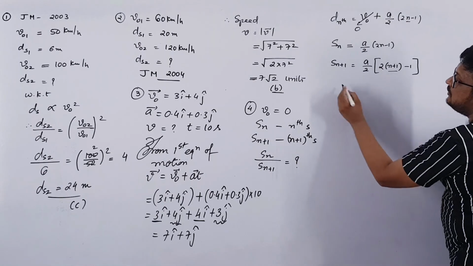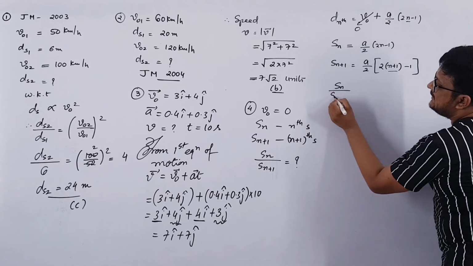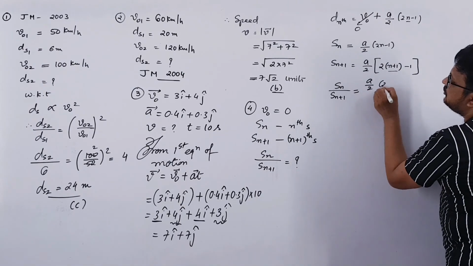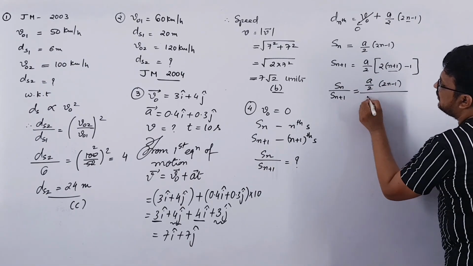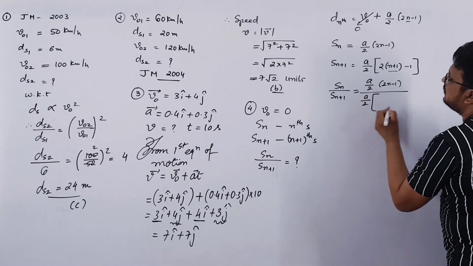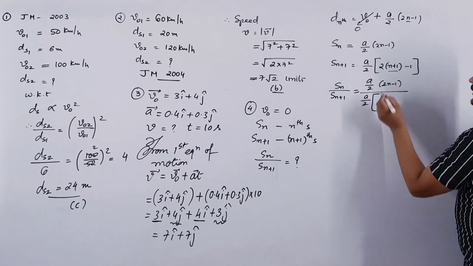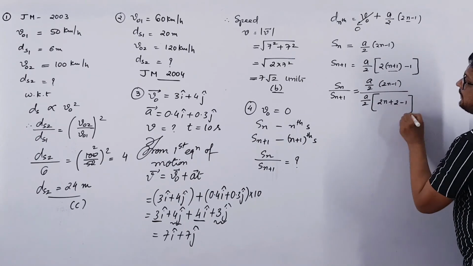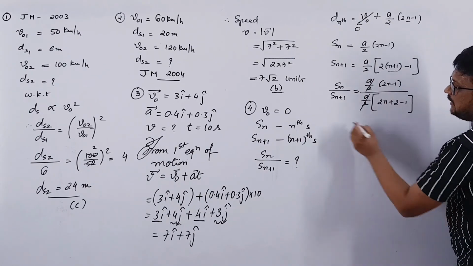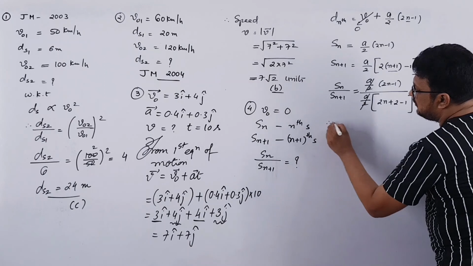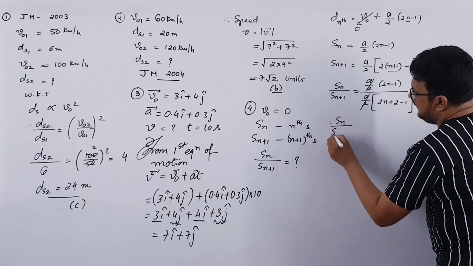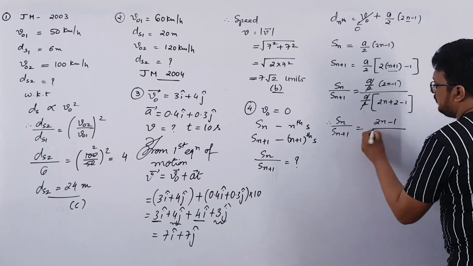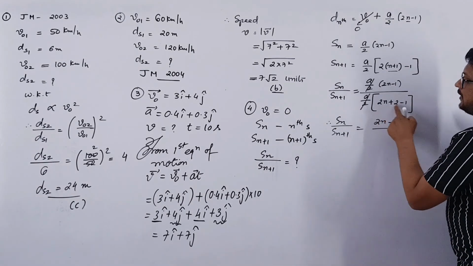Clear? So now Sn over Sn plus 1 will be equal to a by 2 into 2n minus 1 over a by 2 into, directly multiplying inside, 2n plus 2 minus 1. So a by 2 will get cancelled out. Therefore Sn over Sn plus 1 will be equal to 2n minus 1 over 2n plus 2 minus 1.